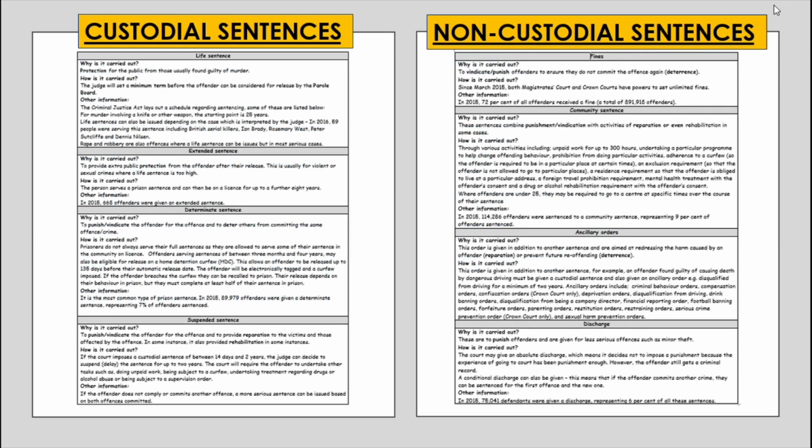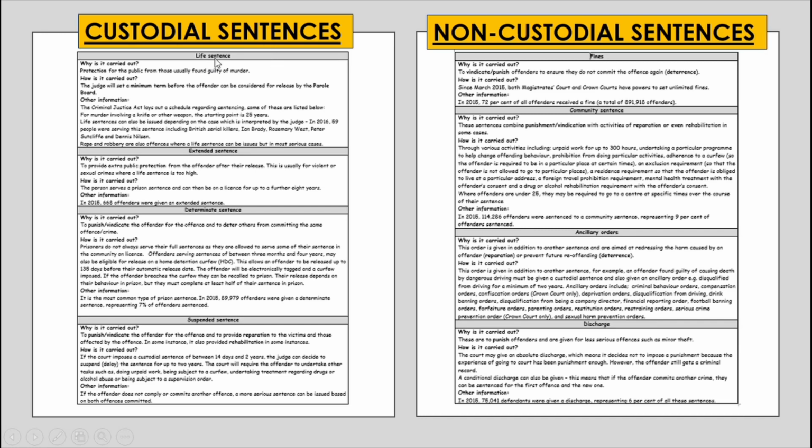There are 2 different types of punishments. There are custodial sentences, which is a punishment that takes your freedom of liberty away, and there's non-custodial sentences, those punishments that don't take your freedom of liberty away. The difference between the 2 is specified in the keywords to remember part of this session. There are a range of different types of custodial sentences. Custodial sentences usually refer to prison time.